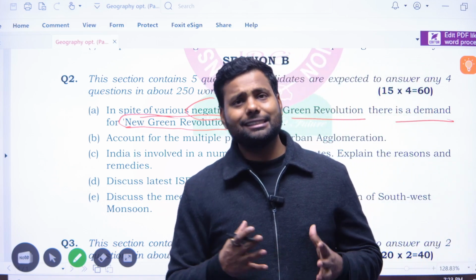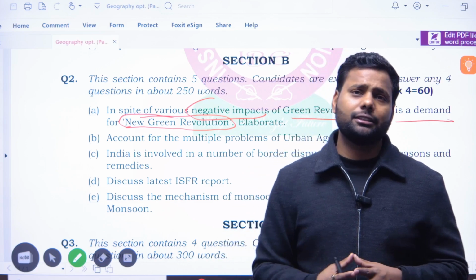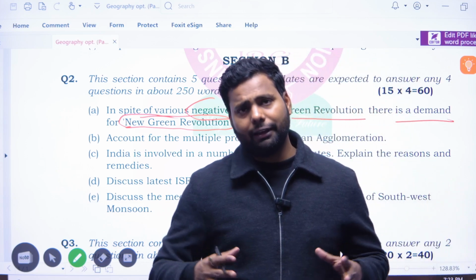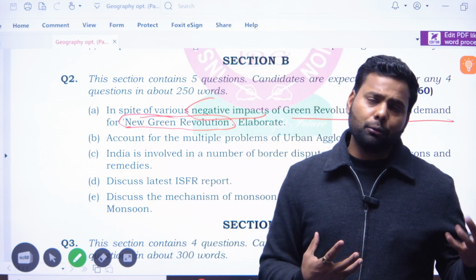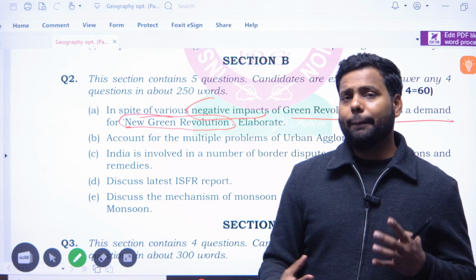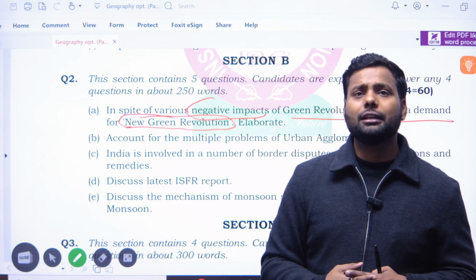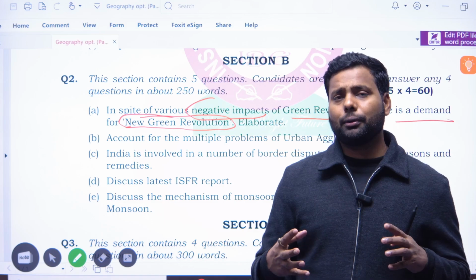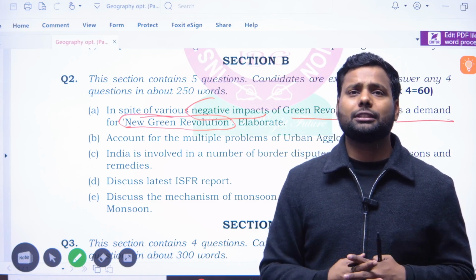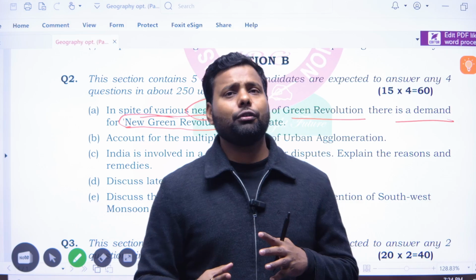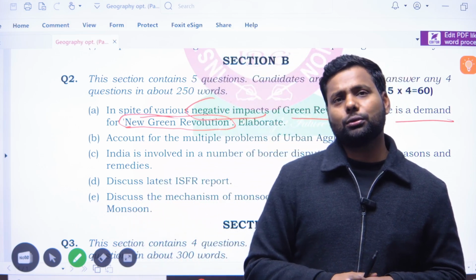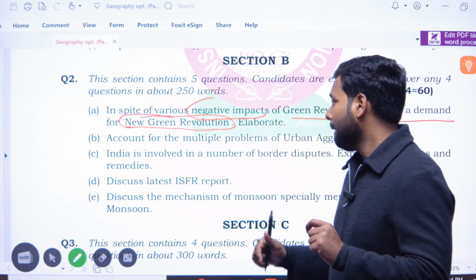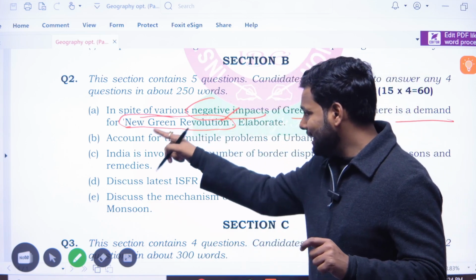It increased regional disparity amongst the states. It classified the farmers into two groups: rich farmers and poor farmers. It also badly affected soil fertility. It developed monoculture, and the green revolution focused on increasing the production of wheat and rice, so we need a new green revolution.